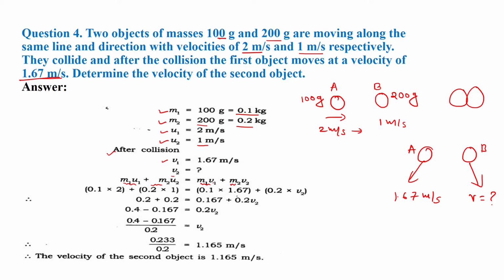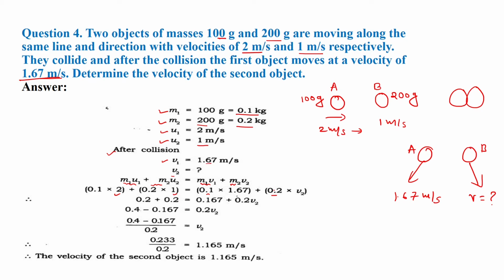Let's put the values: m1 is 0.1 kg, m2 is 0.2 kg, u1 is 2 meter per second, u2 is 1 meter per second. On the other side, m1 is 0.1, m2 is 0.2, v1 is given as 1.67, and v2 we have to find.